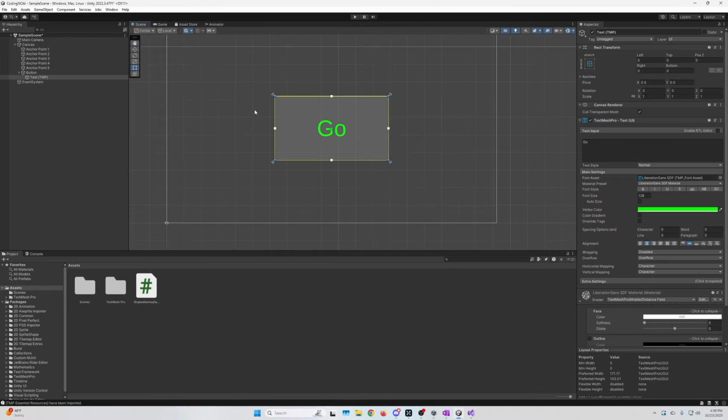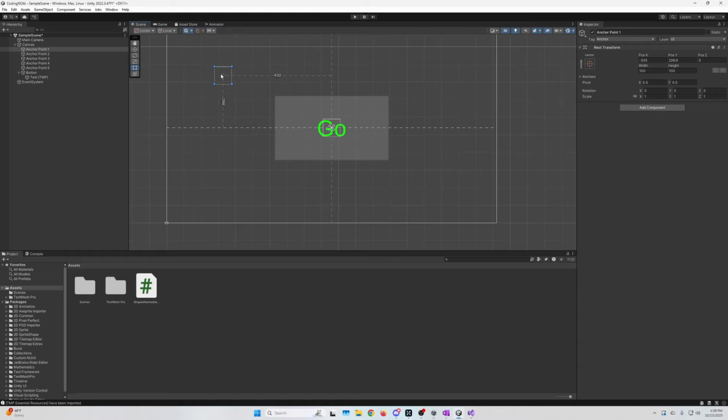And let's take a moment and spread out our anchor points. So click on them, grab them, just move them around. Oh, don't do that. You want to make sure you're actually moving the anchor point and not the pivots, the UI anchors. All right, that seems fine to me. Let's save that. I've never lost significant progress on Unity, but you should just save because you will lose progress if you don't save.